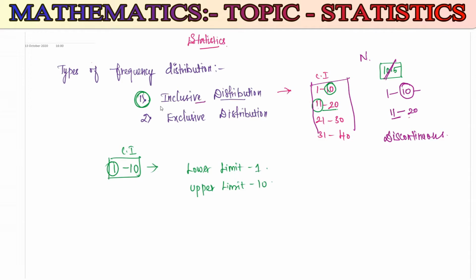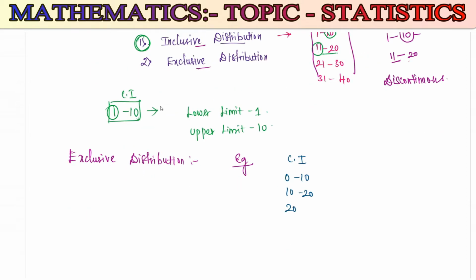Next we are going to discuss exclusive distribution. It is nothing but the upper limit of one class interval coinciding with the lower limit of the next class interval. For example, take the class intervals 0 to 10, 10 to 20, 20 to 30, 30 to 40.